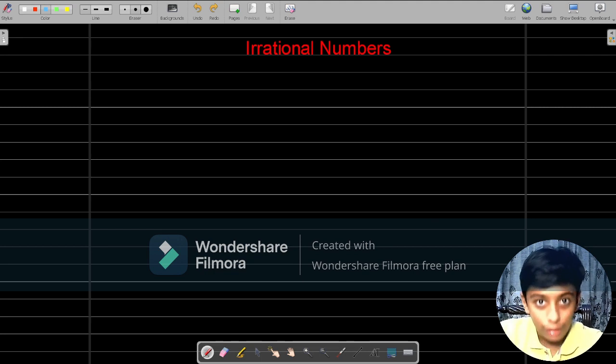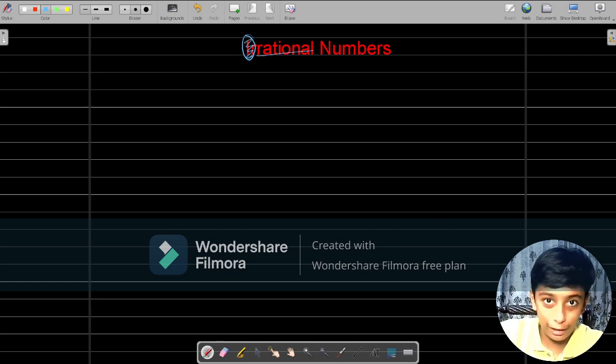And first, irrational numbers are actually nothing new. It's not out of the box. You have seen a type of this number actually. But if you carefully look at the word irrational, you see over here, just remove this.